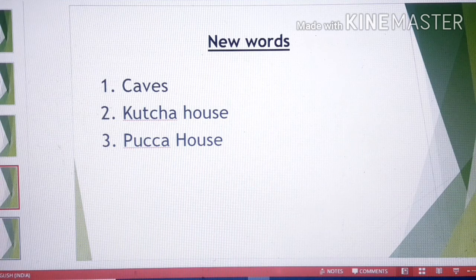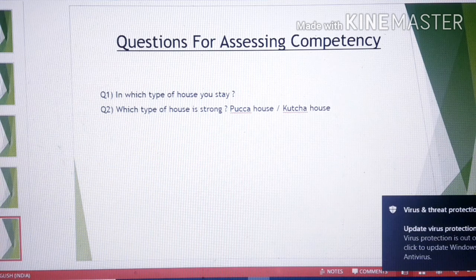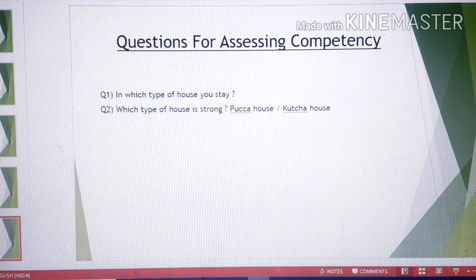Go through it. Okay, so questions for assessing competency: in which type of house do you stay? You can think over this answer and we'll discuss in our next class. Number 2, which type of house is strong, pakka house or kacha house? You can think over this question so we can discuss in our next class.